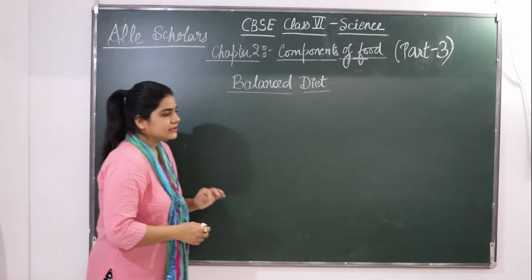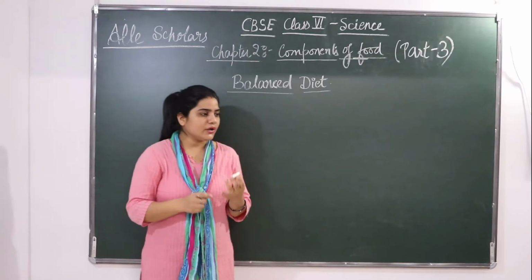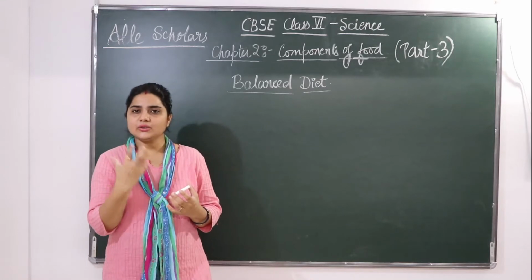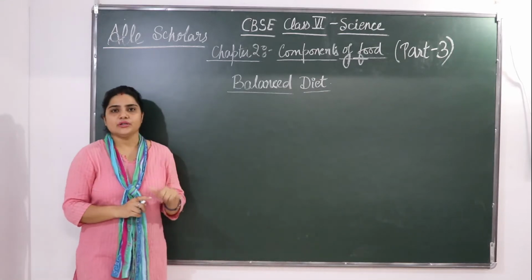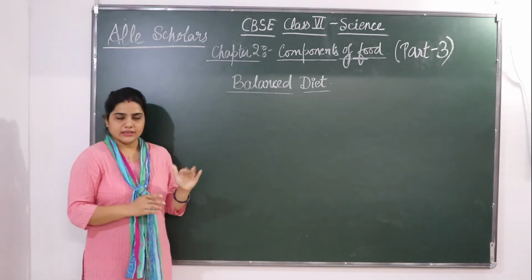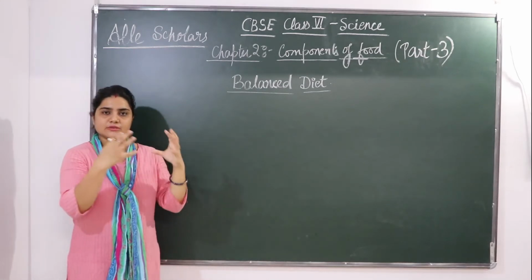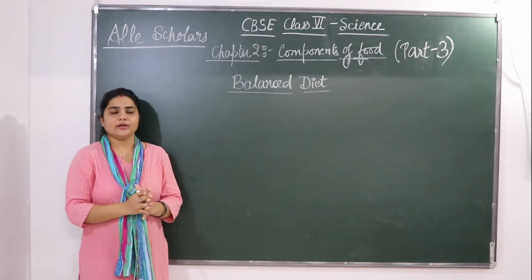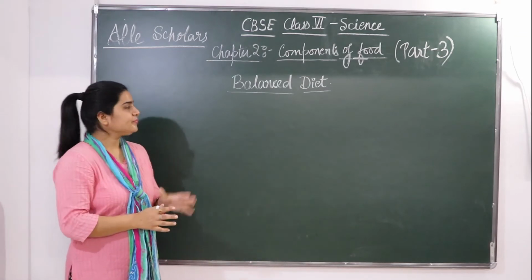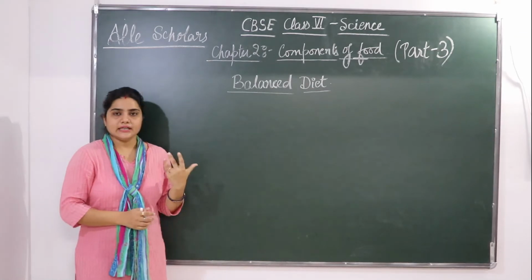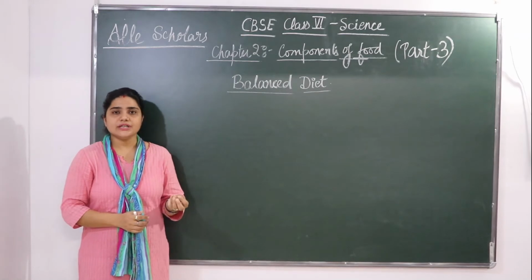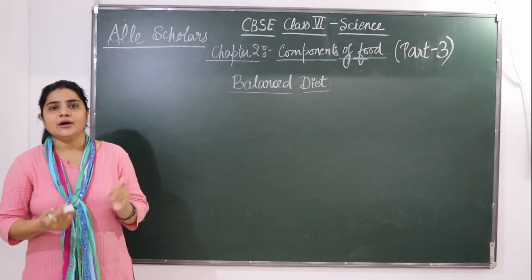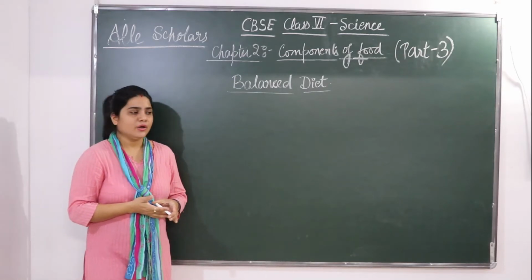So the diet should contain a good amount of roughage also. Okay, dietary fibers जो होते हैं उनका भी एक good amount होना चाहिए and water also. Okay, such a diet is called a balanced diet, जिसमें आपके सारे न्यूट्रिएंट्स हो, एक फिक्स अमाउंट हो, एक अच्छी सी अमाउंट हो. And a balanced diet is a diet which contains all necessary nutrients in the amount that is needed for the normal functioning of a body.